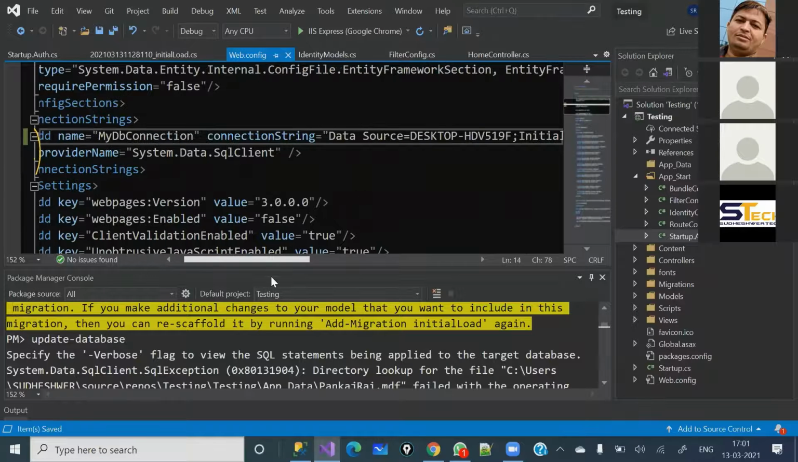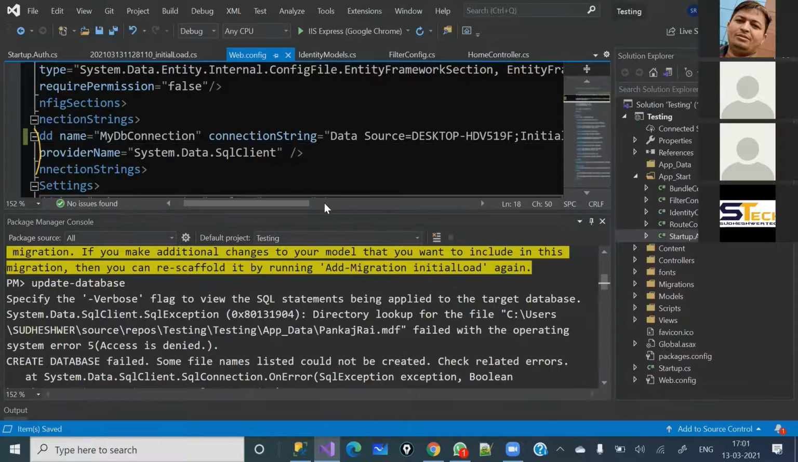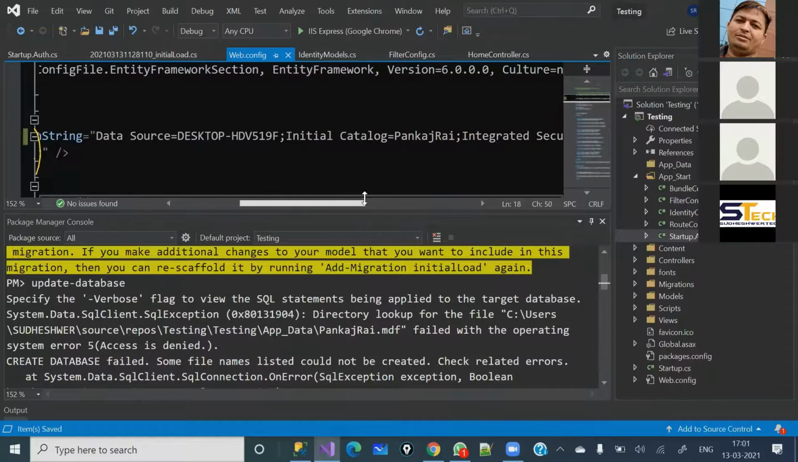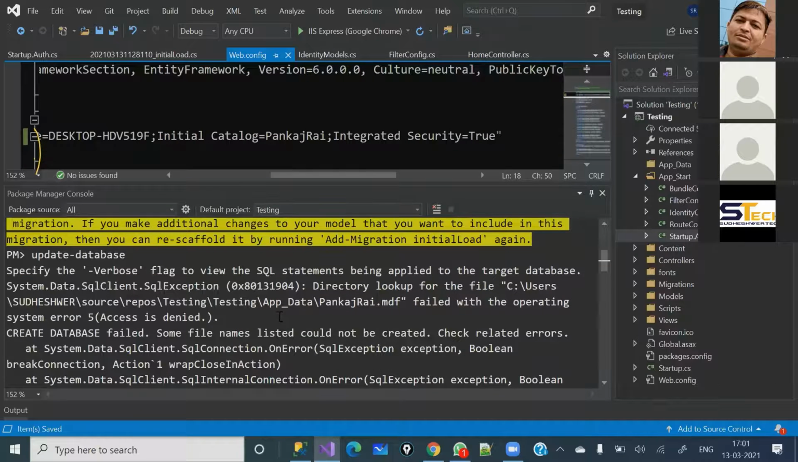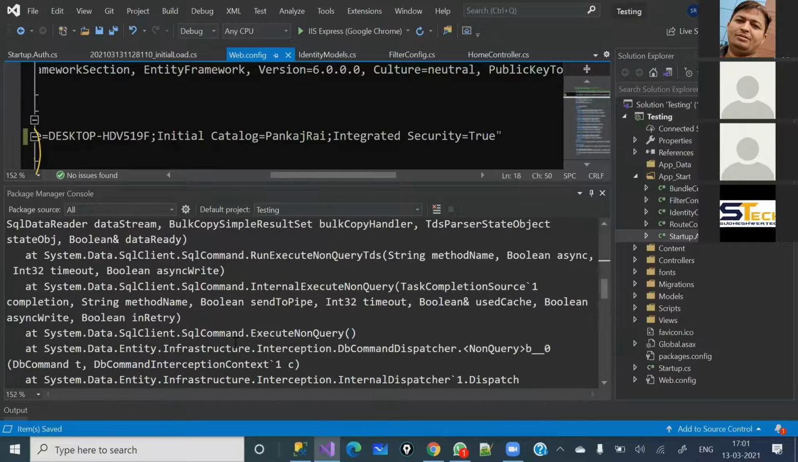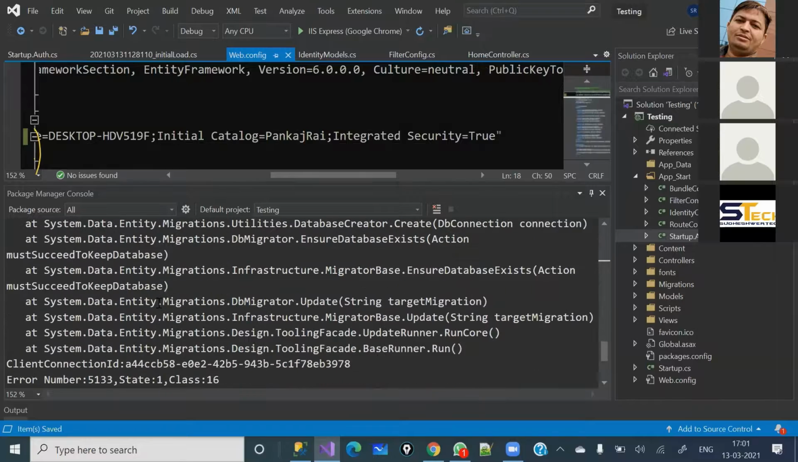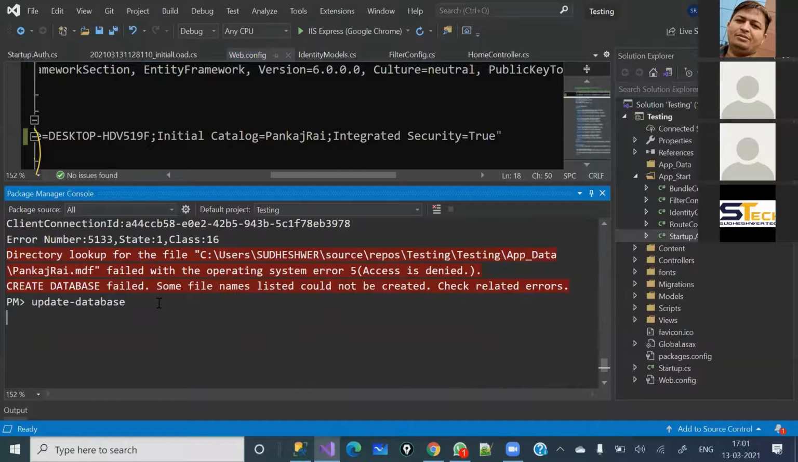No, you'll have to mention your database name instead of the attached DB, which is for local DB. You have to put a connection string which is compatible with SQL Server. Yeah, I think I have given the connection string in a correct way. I don't think there is a problem. Let me try. If it does not work, definitely I'll follow your instruction. So yeah, it will not work. Okay, no problem. Let's try.